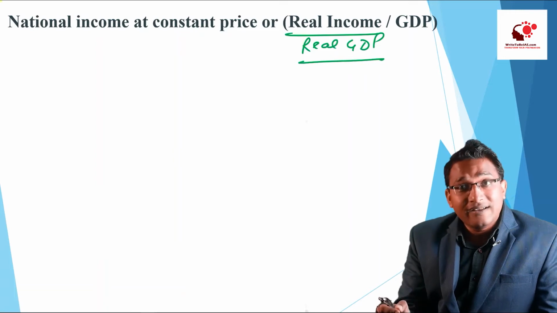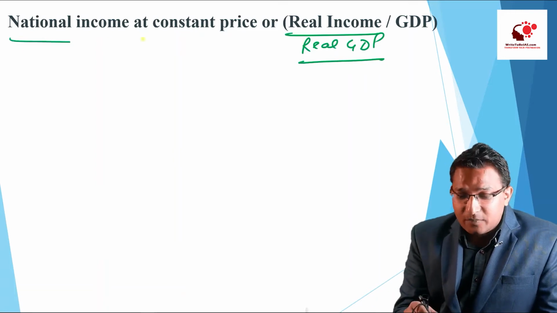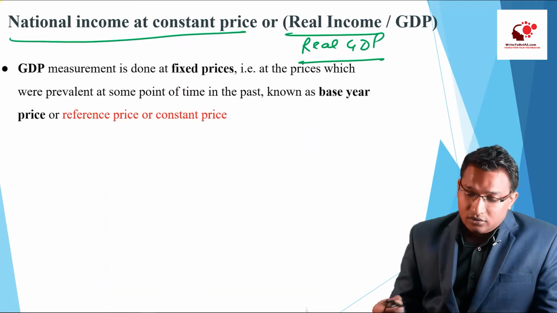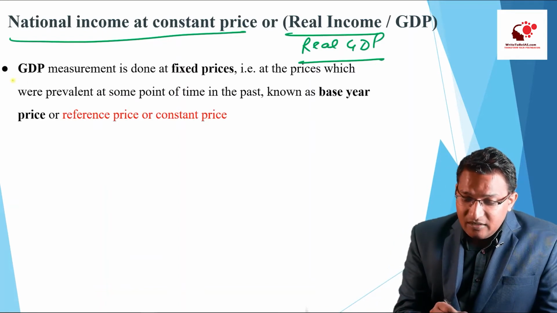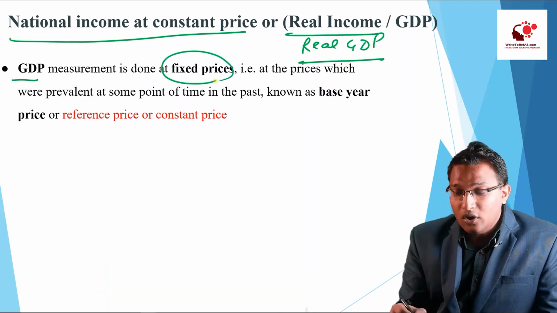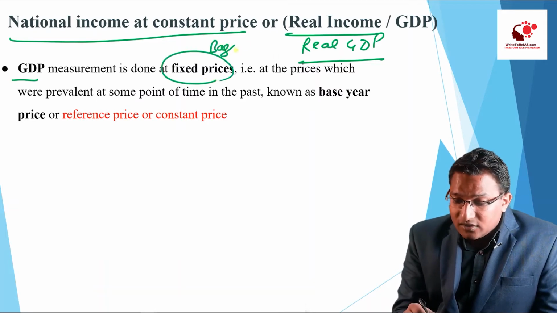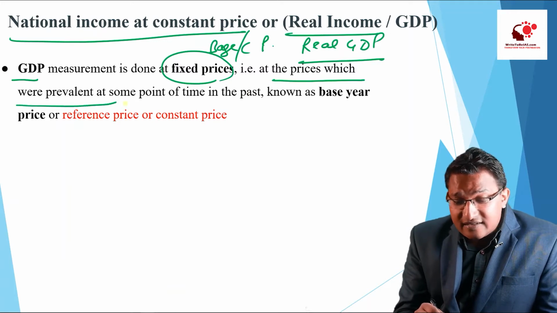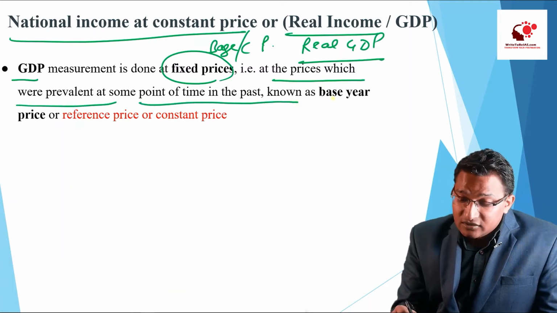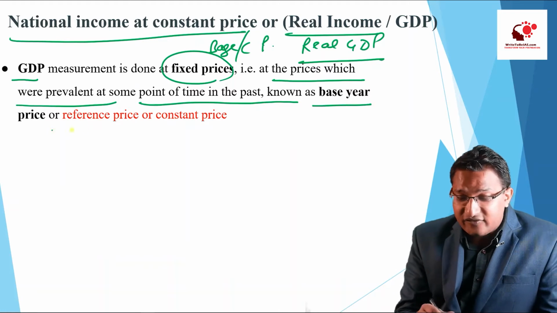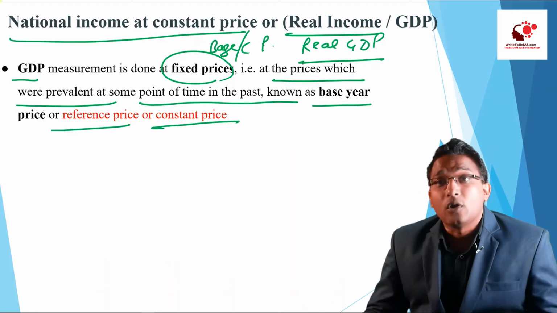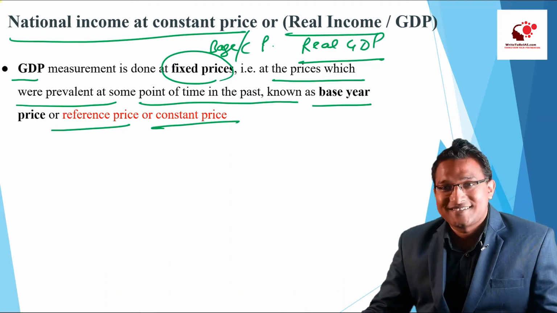Real income, real GDP, or national income at constant price, all of them mean the same thing. So this basically means GDP measurement at the fixed prices, or the base prices, or the constant prices, right? The prices which were prevalent at some point of time in the past, that is in the base year or reference year: base year price or reference price or constant price.